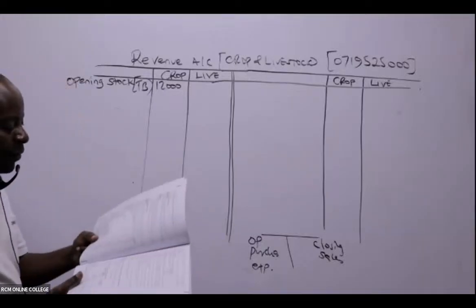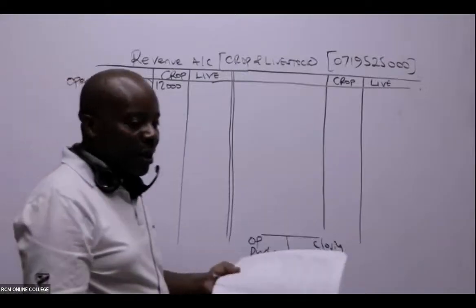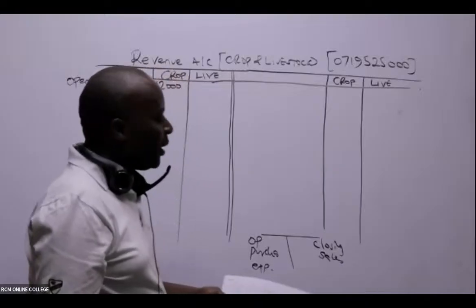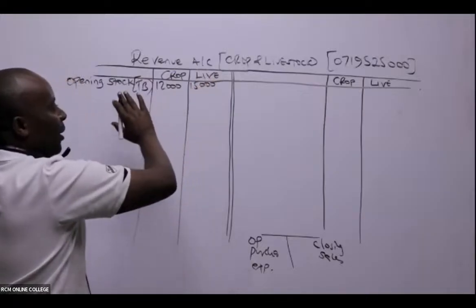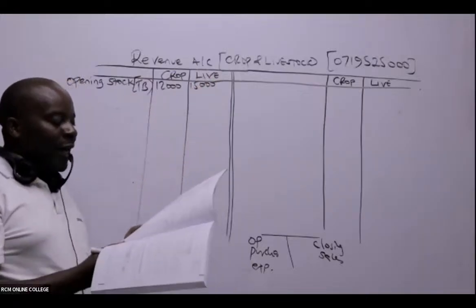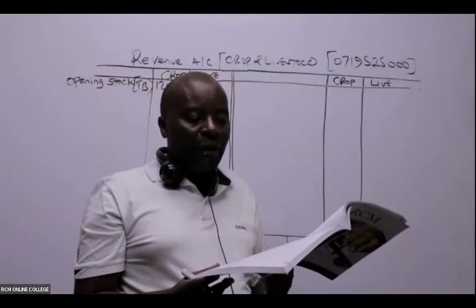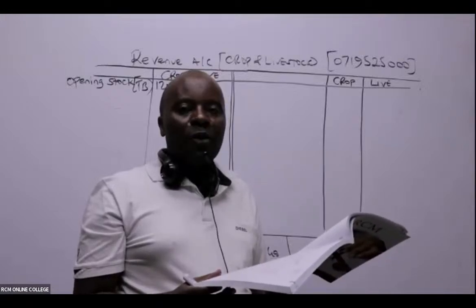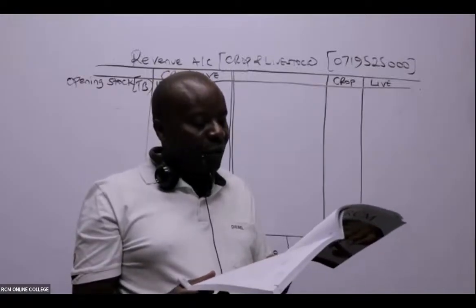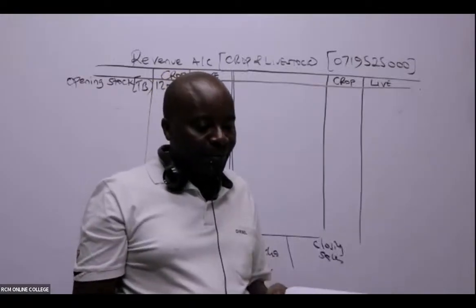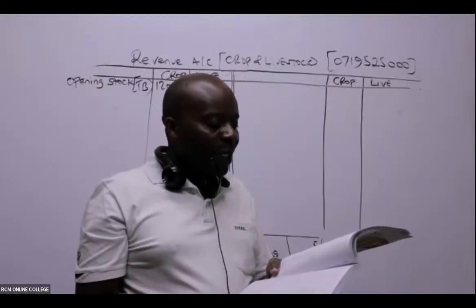So, ladies and gentlemen, apart from that, what else do we have? You can see inventories for livestock, 15,000. This is the opening inventory, because you can see it is on 1st April 2011, and yet we are doing this at the end of 31st March 2012. So 31st March 2012 is closing, then 1st April 2011 will be opening.